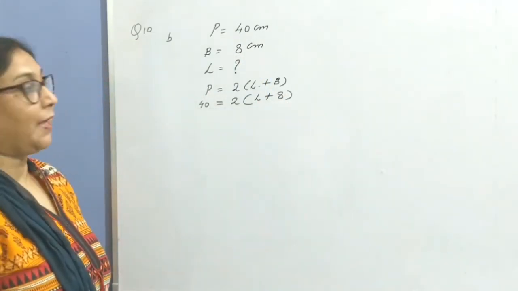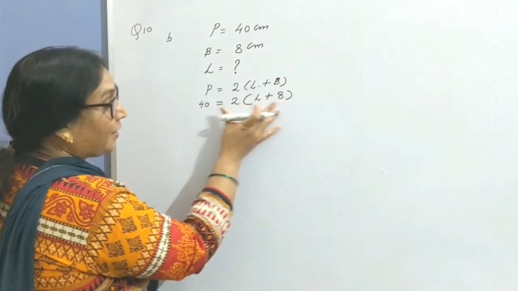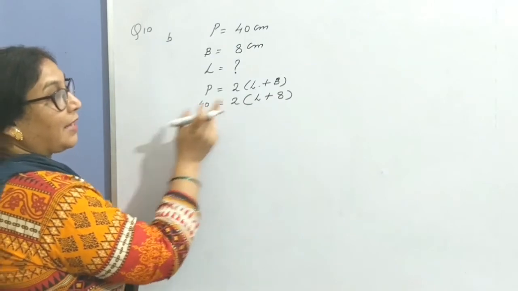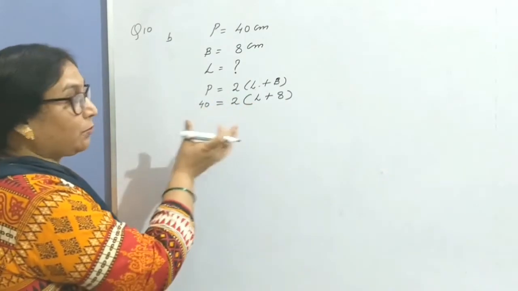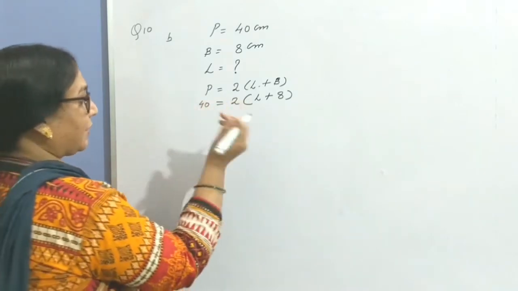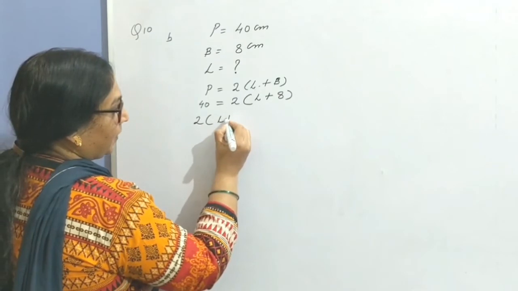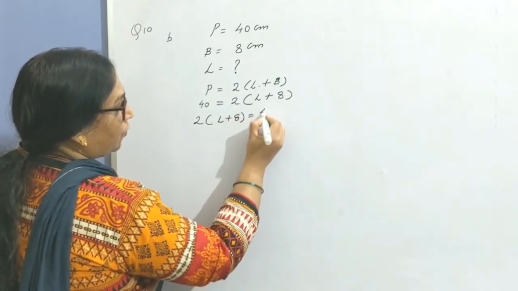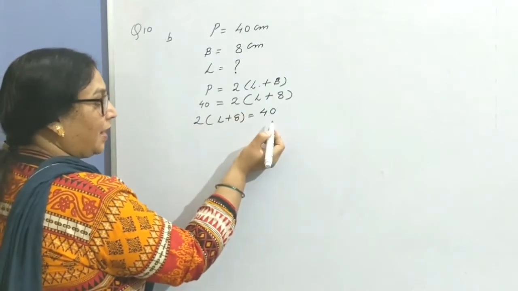After substituting the values, just exchange the two hand sides. Bring this hand side to the left hand side. As the unknown quantity, whatever you have to calculate, should be kept on the left hand side. So let's exchange the two hand side values. 2 times (length plus 8) equals 40 centimeter. Transpose 2 to the other hand.